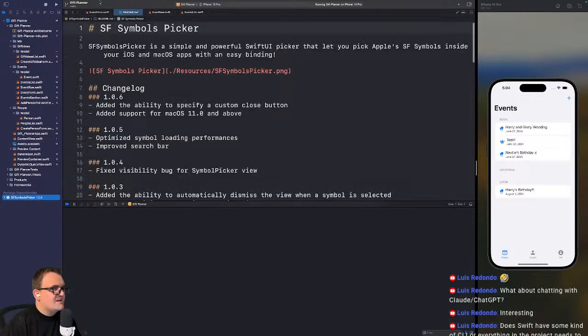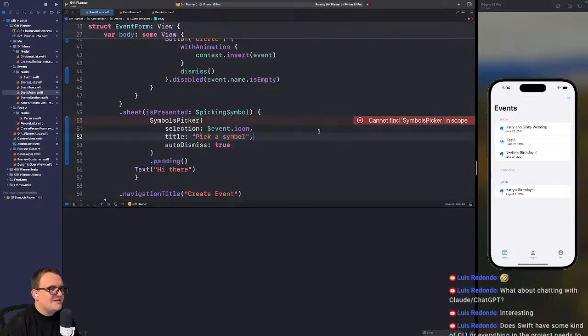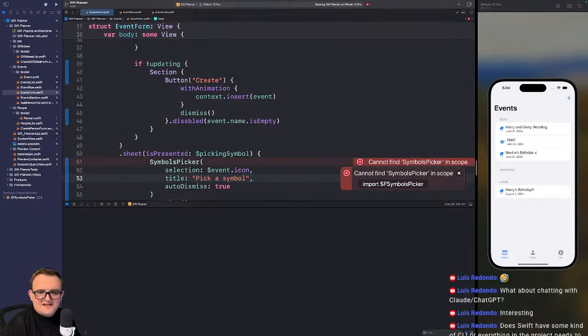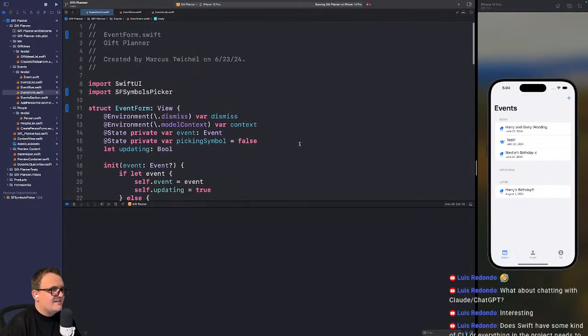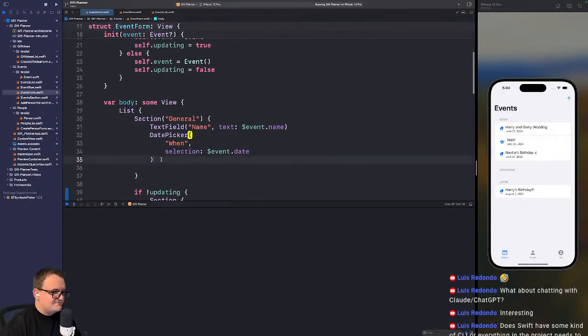Okay, I'll have to do some research. How do you take something out of there? I'm sure there's a way to do it. All right, and it says it can't find it. Last time this import worked. And there we go. All right. And then we'll get our button back. Sure.